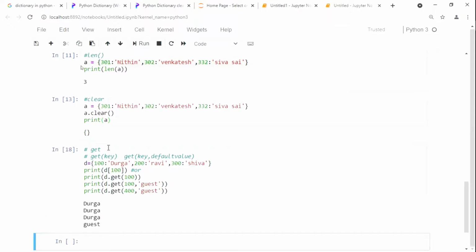Run it. Now see here, what is the difference you observe from these two lines? Please look once, what difference do you observe? See, if the value is not there, for example in my d dictionary,